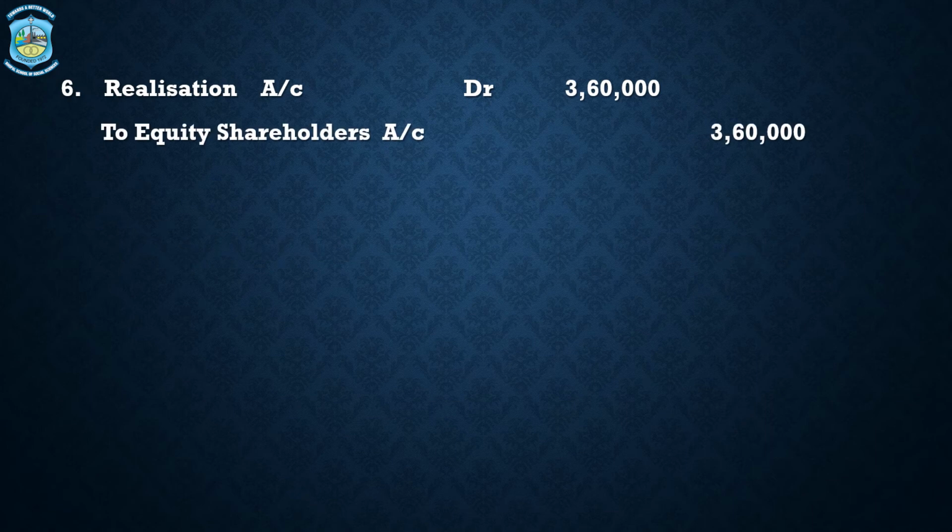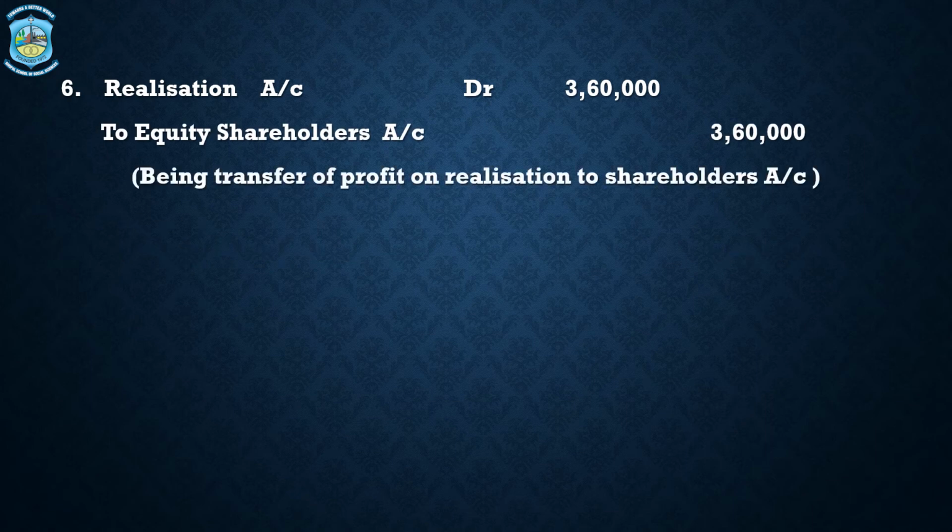Next journal entry is realization account debit to equity shareholders 3,60,000. This is the transfer of profit on realization to shareholders account. After transferring the assets and liabilities and other expenses, realization account has to be prepared and profit and loss has to be found out. In this case, there was a profit and therefore the profit journal entry is realization account debit to equity shareholders, a profit of 3,60,000.